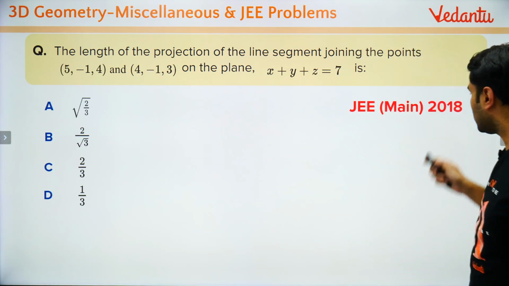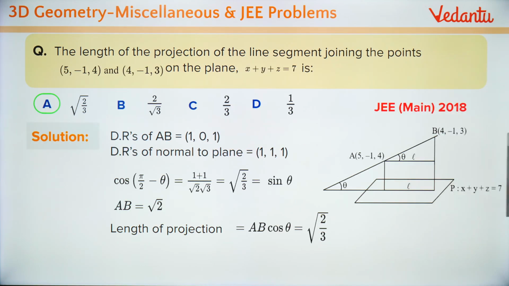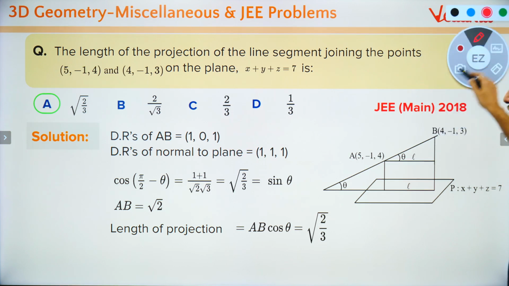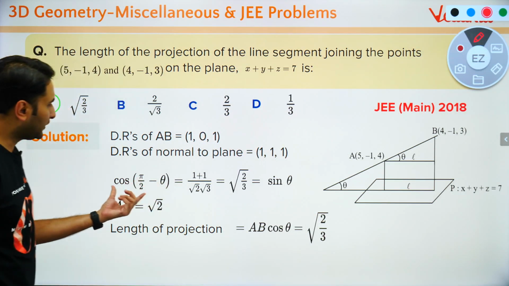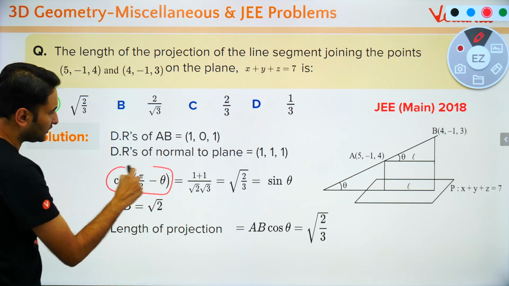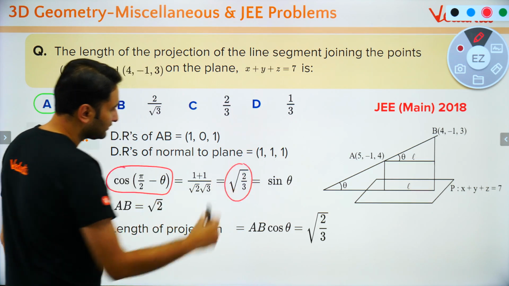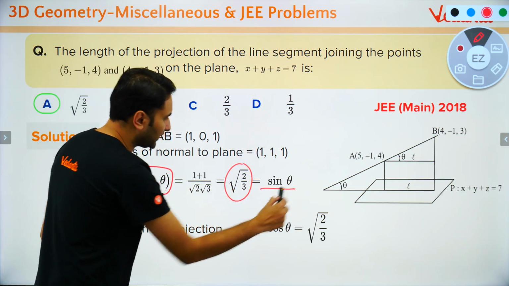So what is the answer? Now let me show you the answer. Some students were saying answer A, yes, answer is A. Cos of pi by 2 minus theta comes out to be root 2 by 3, which is equal to sin theta.